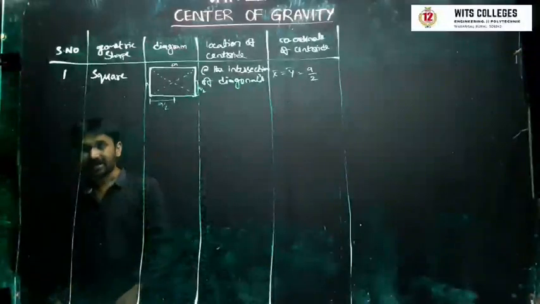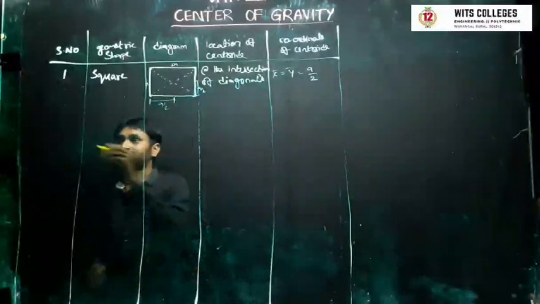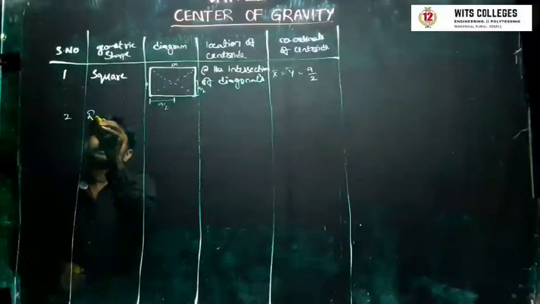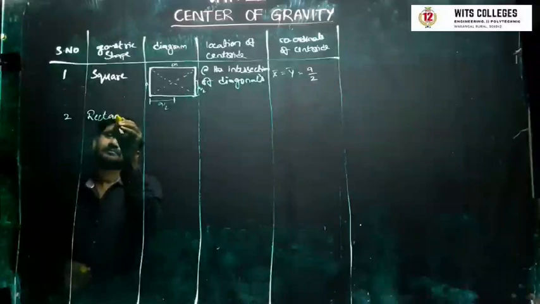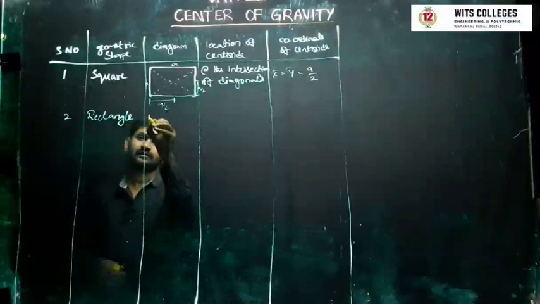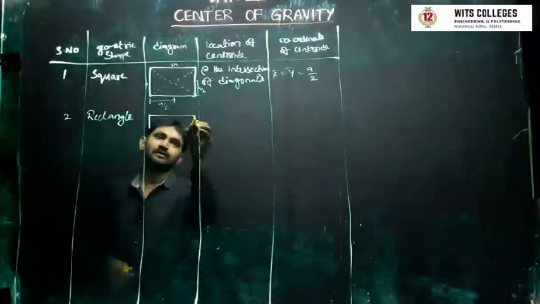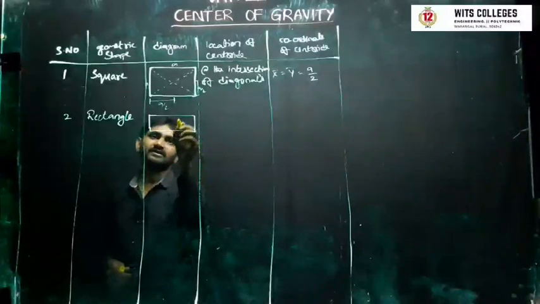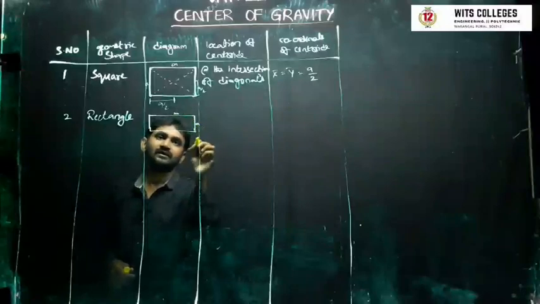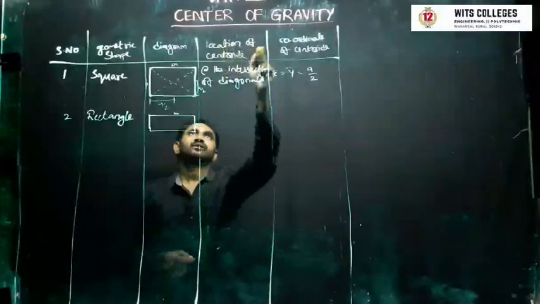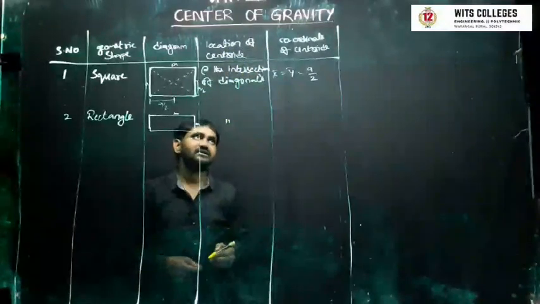Now let us go for the second figure, that is rectangle. This is the diagram. Here it is A and B. We'll be having two sides, and the location of the centroid will be the same.